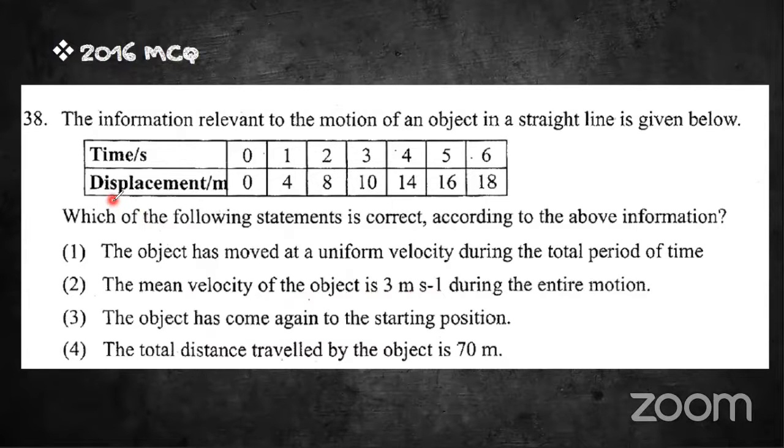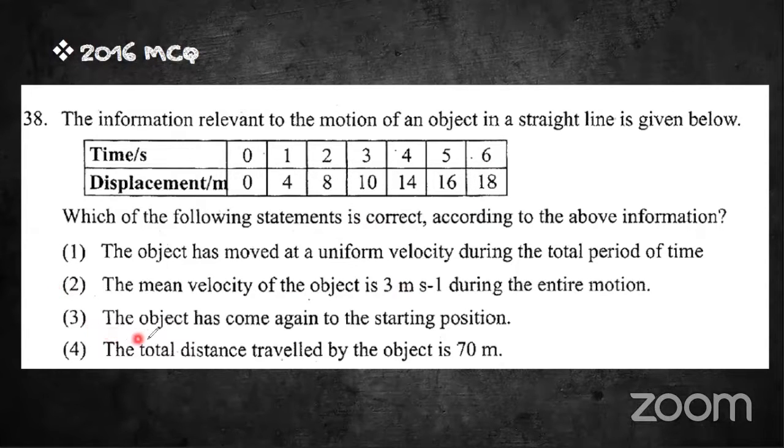So we can find the mean velocity by the displacement over time. The displacement over time: 18 over 6. That means 3. So number 2 is the correct answer.